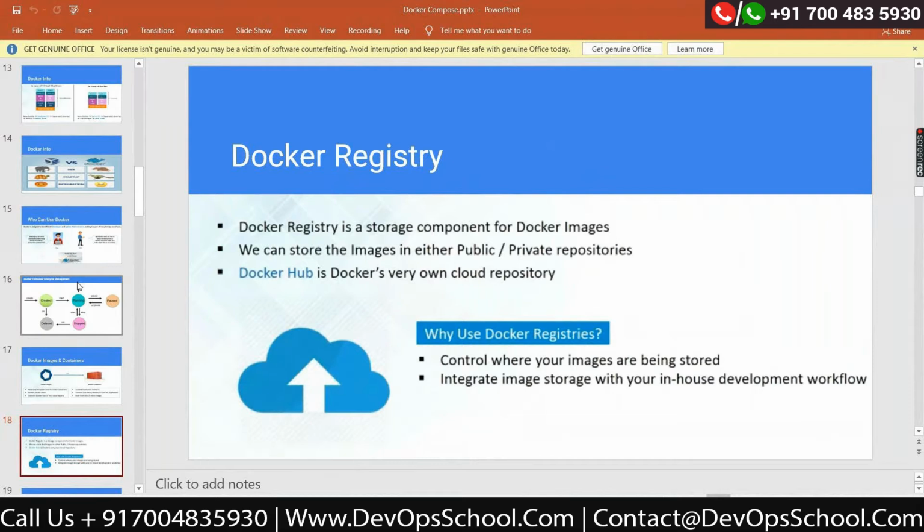We will have a Docker registry with us. On a Docker registry, we can store our images. A Docker registry allows you to host your Docker images. The free registry available on the internet is hub.docker.com. Alternative registries are JFrog Artifactory, Harbor, and GitHub. We can use GitHub as a Docker registry as well.